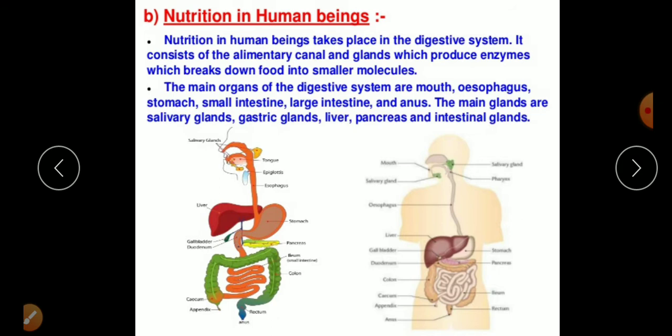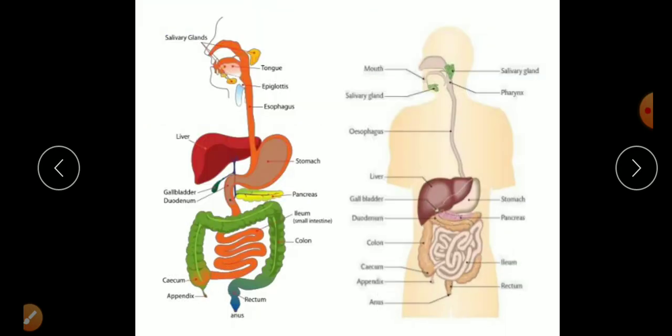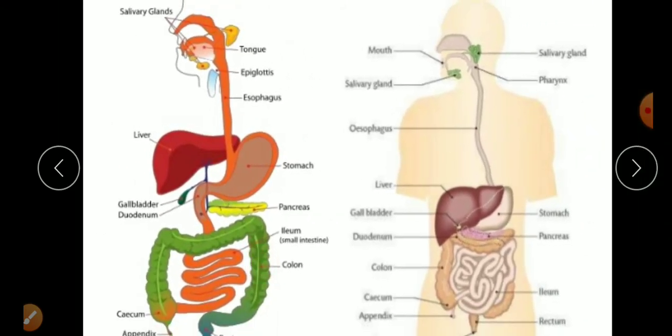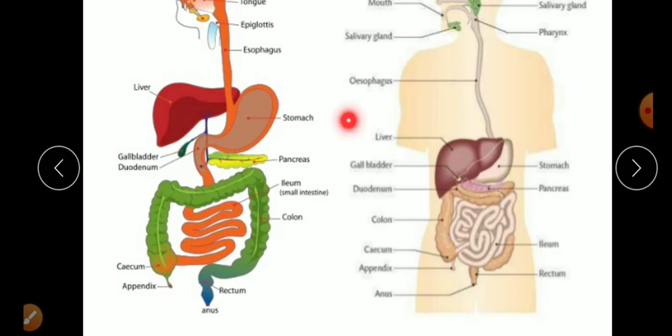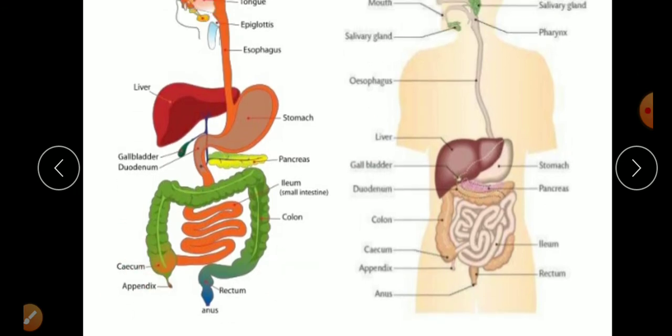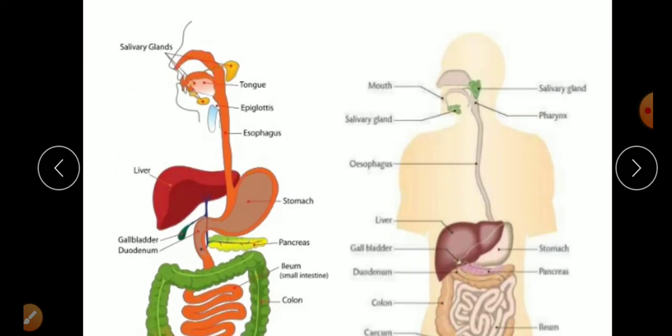We have a developed digestive system. I will show you in the next slide. Here we can see this is our mouth, this is our tongue, this is the epiglottis, the esophagus, liver, stomach, gallbladder, duodenum, pancreas, ileum, the top part of the small intestine, the colon, cecum, appendix, rectum and anus. I am just taking the names here. Now I am going to explain it.